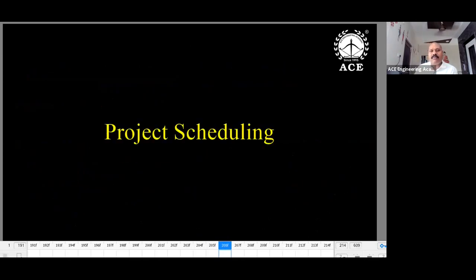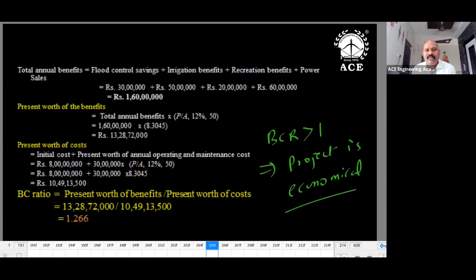So what is generally observed in economical feasibility: NPV, A equivalent, and IRR. Normally we never use IRR, but anyway you can refer to the slides. By chance, if you get any question in comparison, IRR should be high. And for a given i value, check whether it is less than IRR or not. If the given i value is less than IRR, good. If the given i value is greater than IRR, bad.